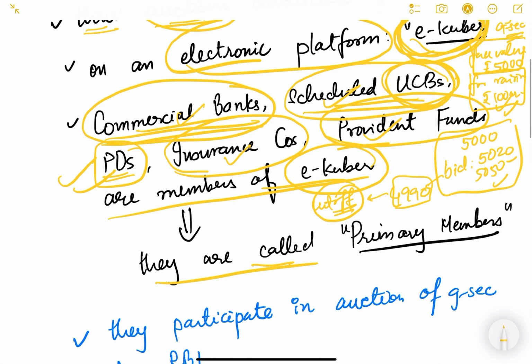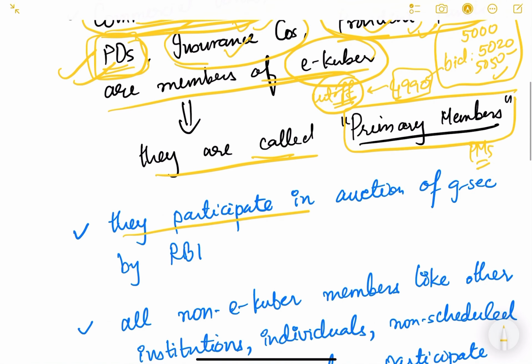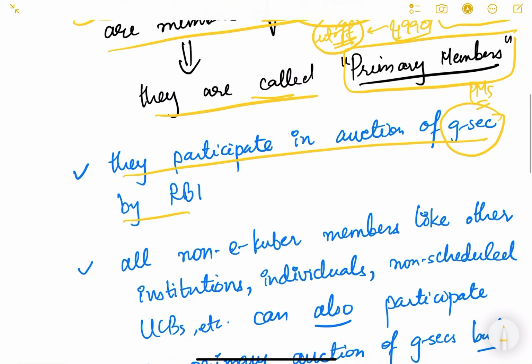and these members are known as primary members. So the primary members or PMs include commercial banks, scheduled urban cooperative banks, primary dealers, insurance companies, provident funds. These are the members of eKuber and they are known as primary members. They participate directly in the auction of government securities by RBI.